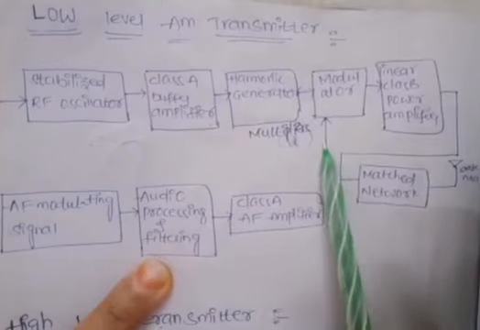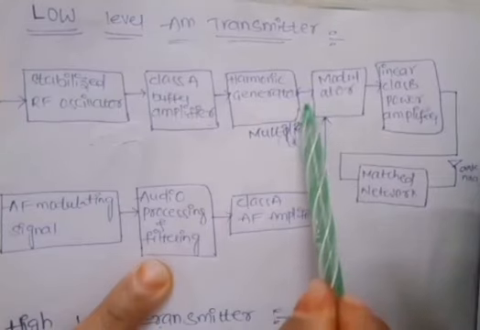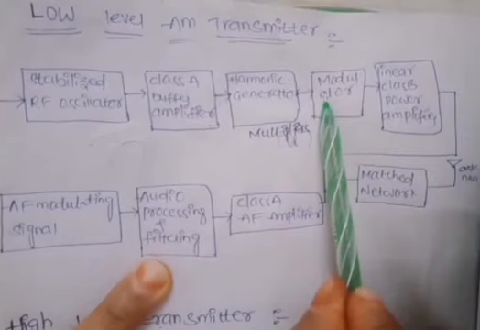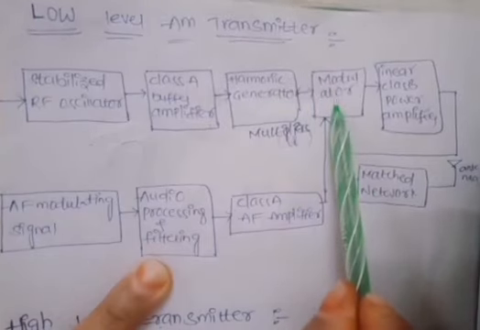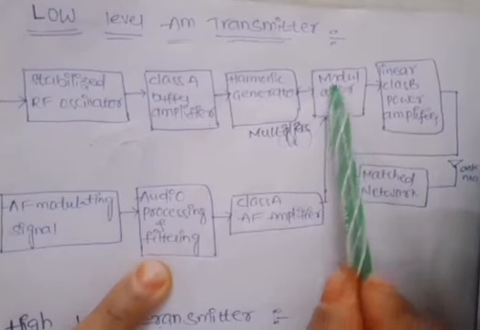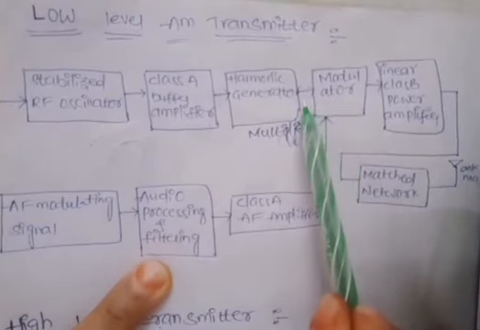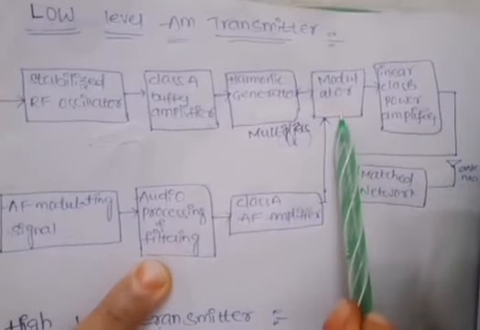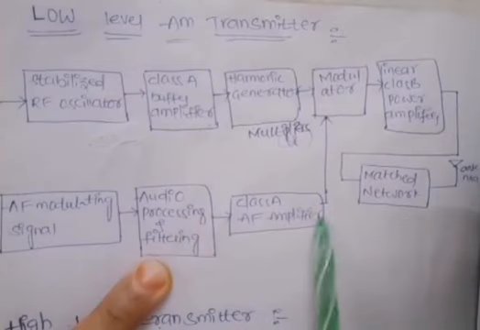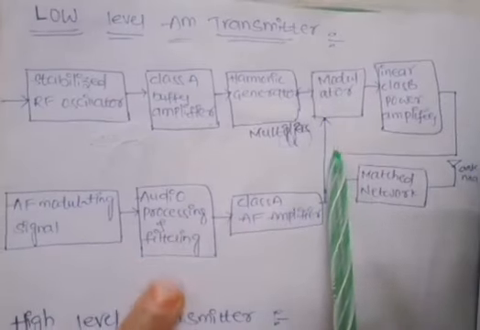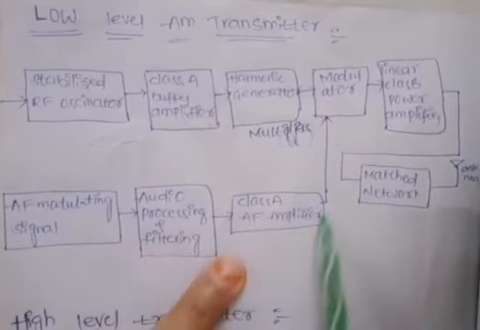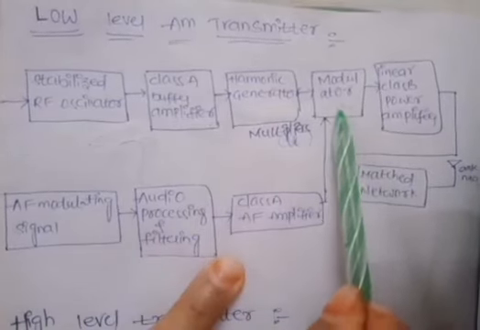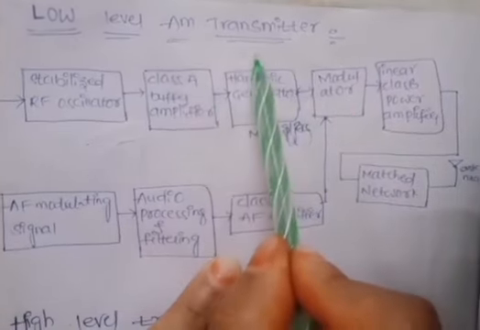Here we have M of t and here we have C of t. Those two signals are modulated in the modulator network, which multiplies the C of t and M of t signals. M of t is a low level signal; its power level is very low. So the modulation takes place at a low level in the low level transmitter.